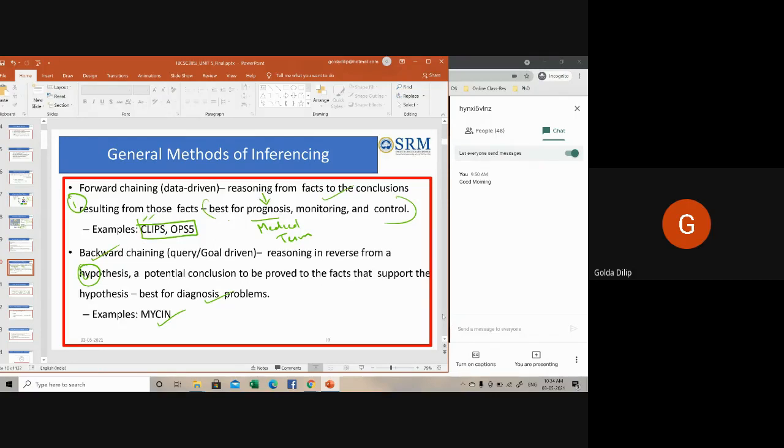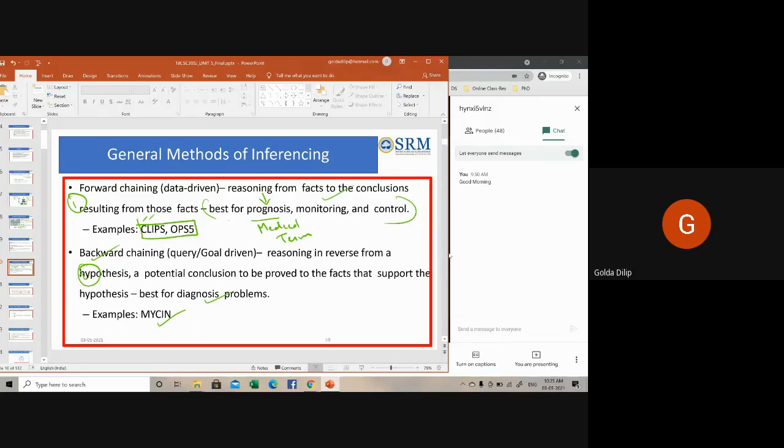Actually, MYCIN is the name of an antibiotic. So it was named after that antibiotic, to identify the bacteria causing infections like meningitis, and to recommend antibiotics with the dosage required according to the patient's body weight. So the name is derived from the antibiotic itself, just like penicillin, which is from the name of the medicine itself. So that is MYCIN.